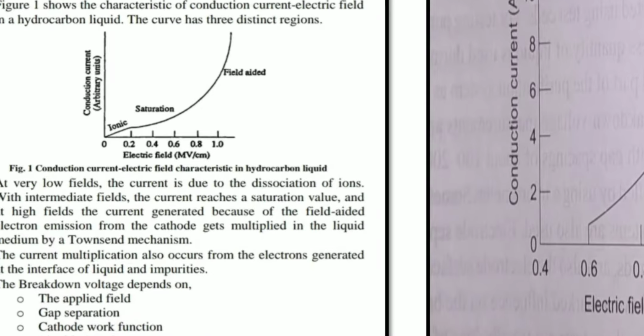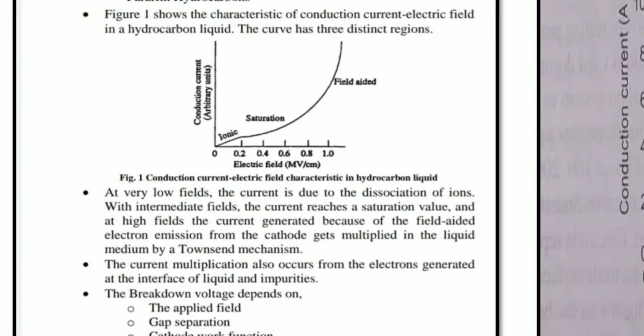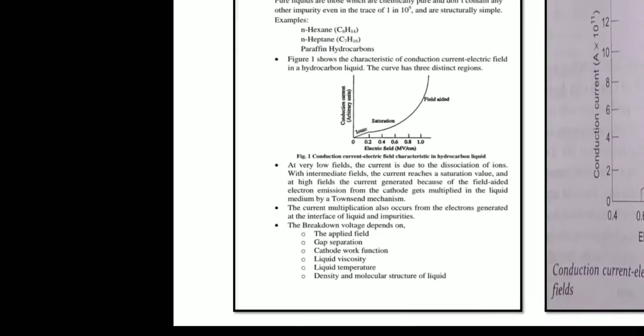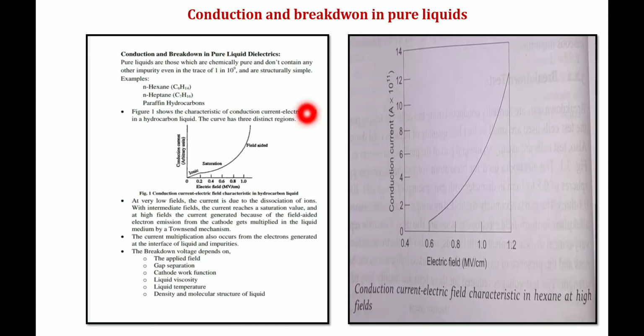So this curve is modified and redrawn like this. How have we redrawn it? Just see here. On the x-axis we have taken the applied electrical field in megavolt per centimeter, and on the y-axis we have taken the amount of conduction current itself, so the unit will be ampere.